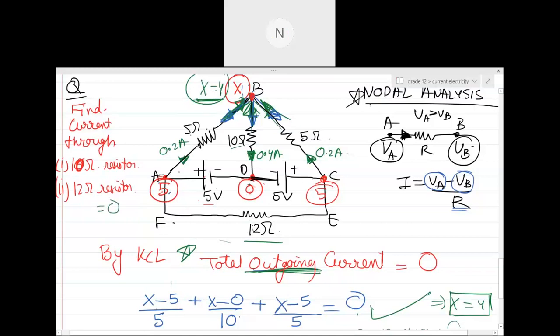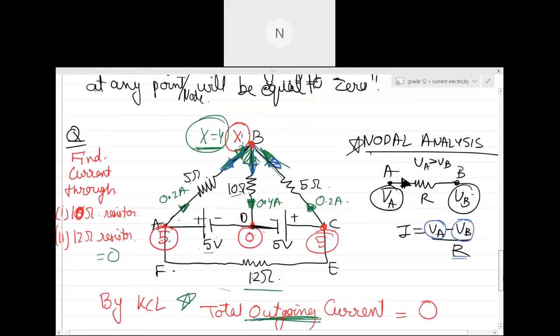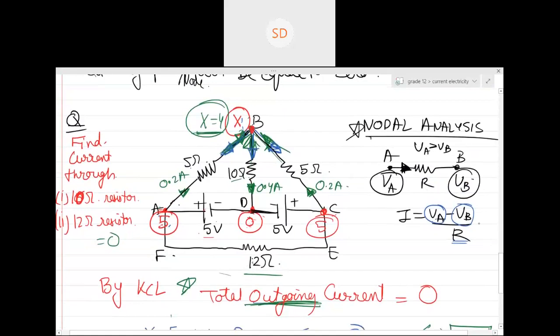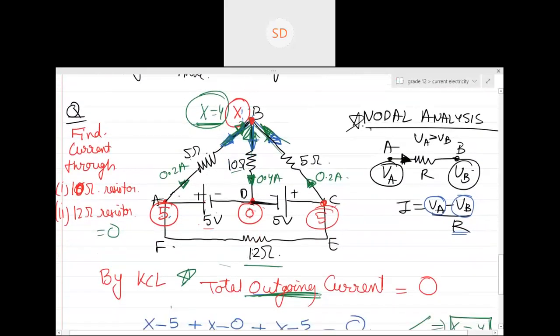Once you know the value of the potential of every joint, you will be able to answer any type of current question. Is this clear, everyone? Is there any other approach for such a question? Yes. Now I'm telling you how many different approaches there are. I can solve this question using nodal analysis, using superposition, using KVL, and using symmetry.